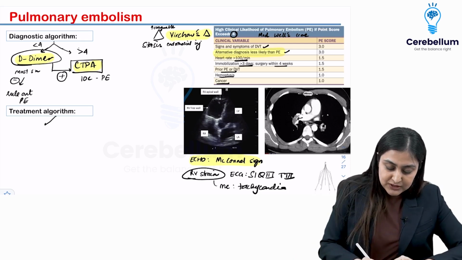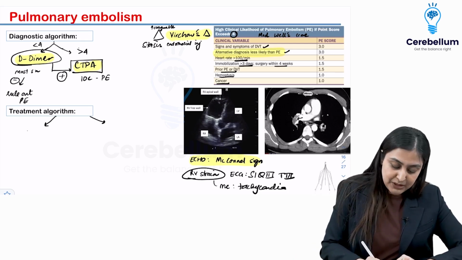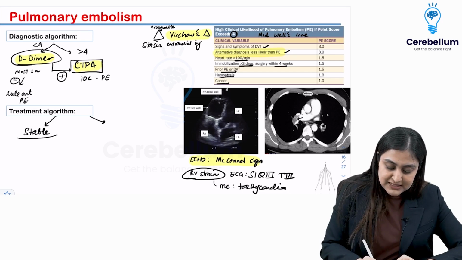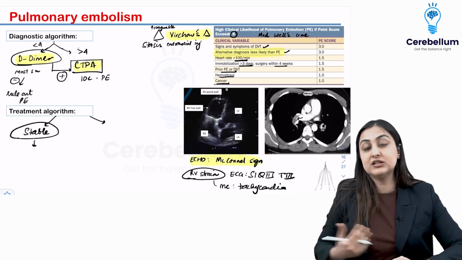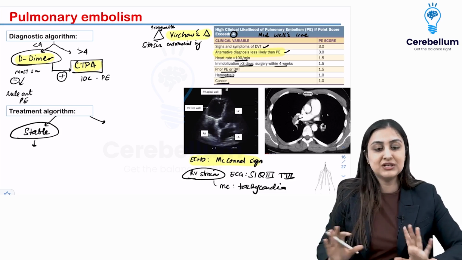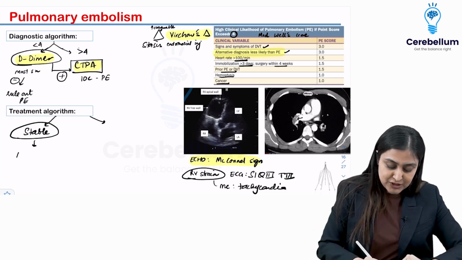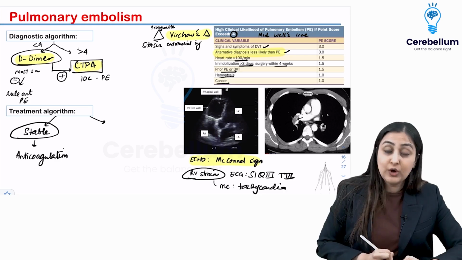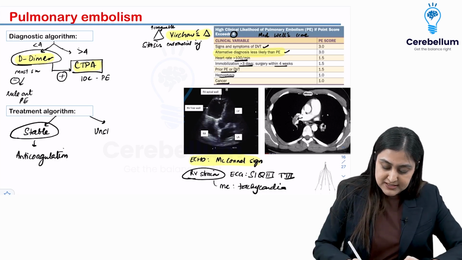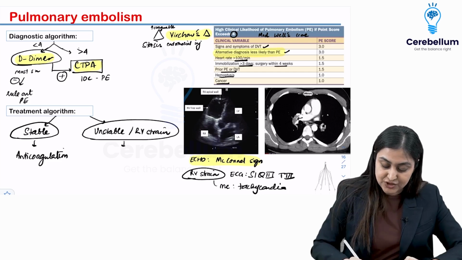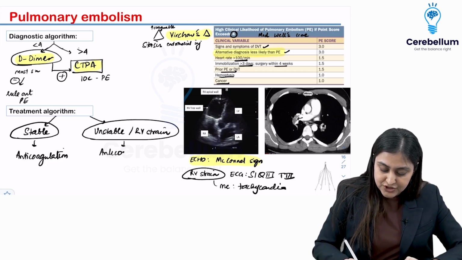Now, the treatment algorithm will depend on whether the patient is stable or unstable. If the patient is stable, you just have to prevent the next embolism from happening. The body is going to take care of this one. You just have to start the patient on anticoagulation. On the other hand, if the patient is unstable or there are signs of RV strain, in that case you start the patient on anticoagulation plus thrombolytics. So you have to give thrombolytics to the patient.